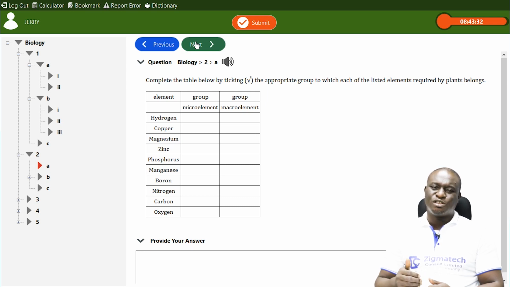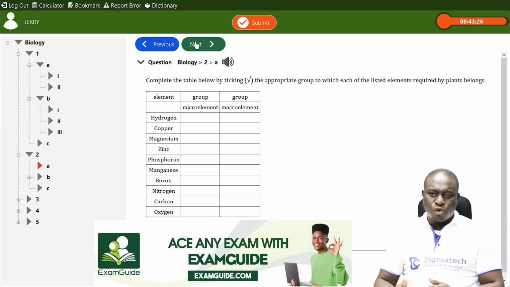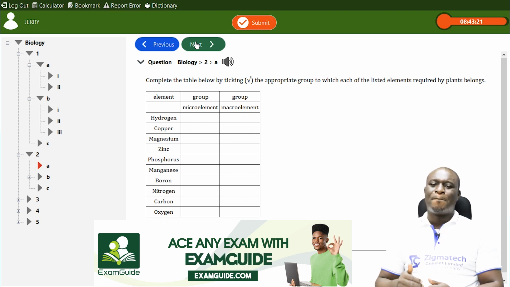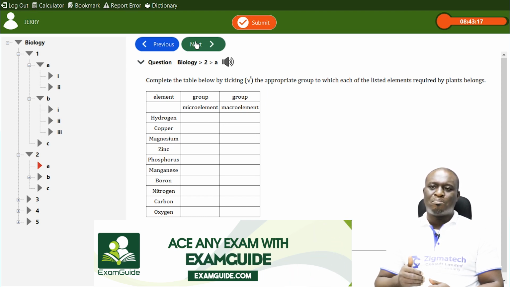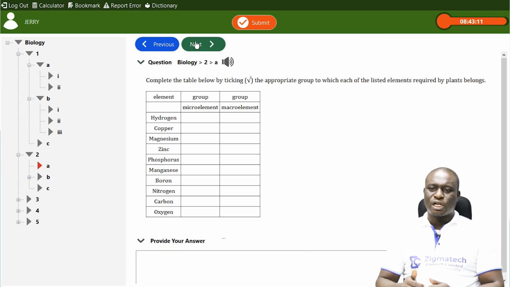They are required in small quantities. Phosphorus falls under the group of macro elements. They are required in large quantities. Manganese falls under the group called micro elements because they are required in small quantities. Boron is also required in small quantities.